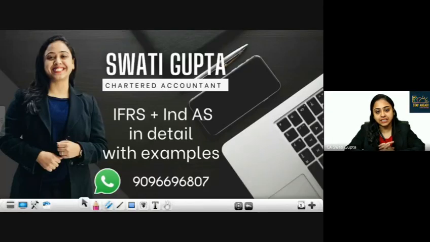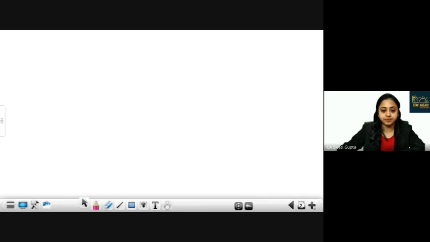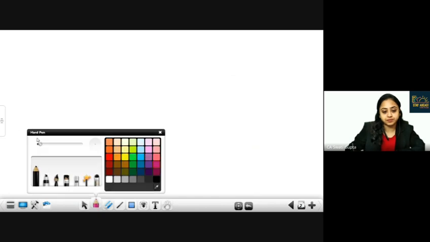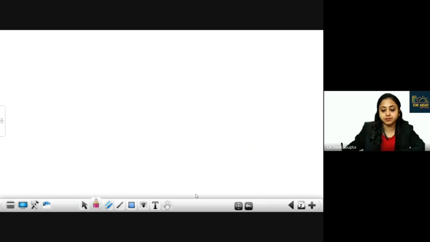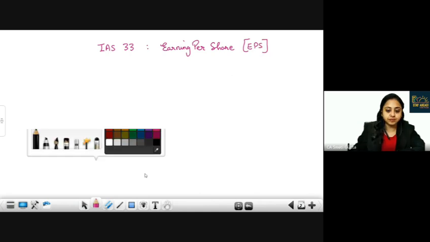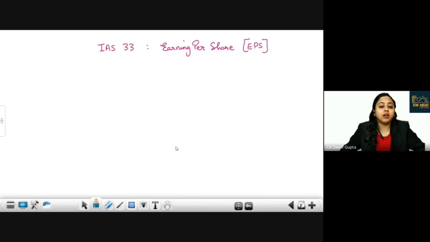IAS 33, that is EPS, earning per share. IAS 33, that is earning per share, which is also known as EPS. Now, what is this? Why do we calculate?